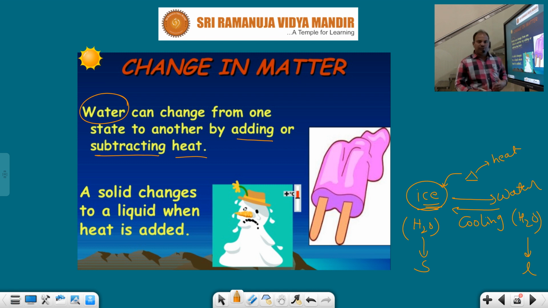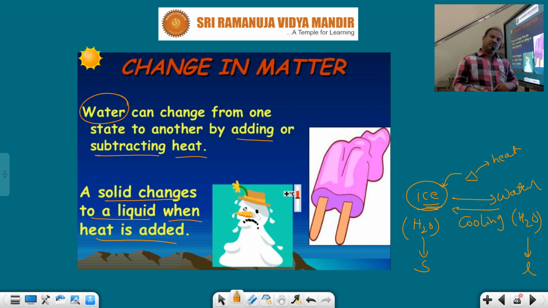Not only water, if you take any type of matter, when it changes from one form to another form, either we should add energy or we should subtract energy, then only there is a possibility to convert from one form to another form. So a solid changes to liquid when heat is added. When can the ice be converted into water? Ice, if it absorbs energy, then only it will change into water.